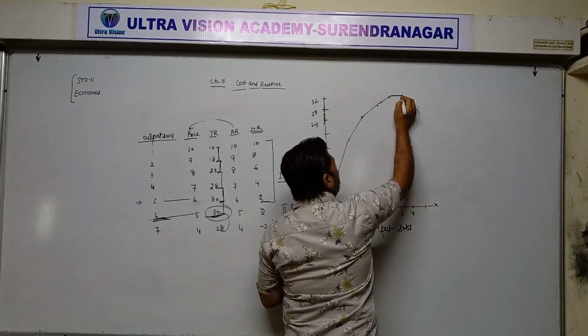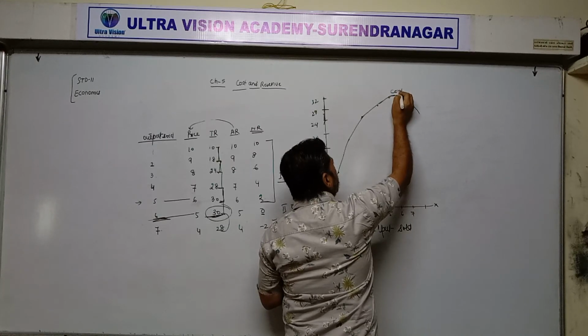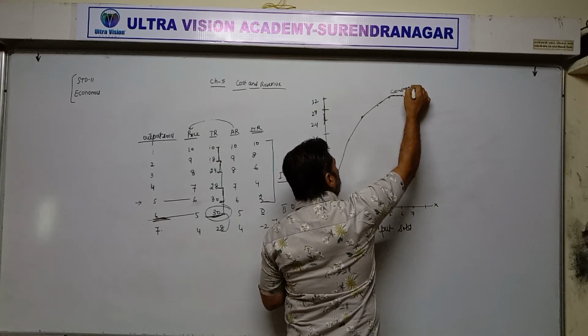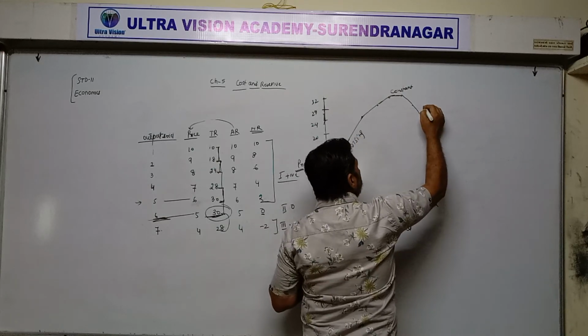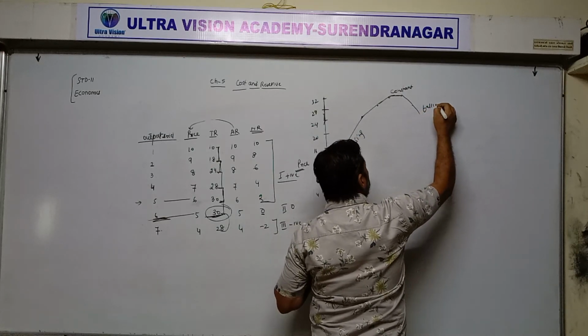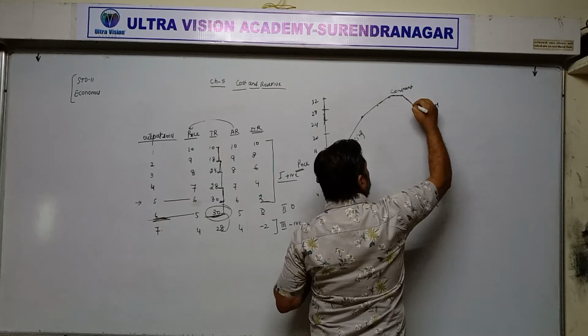Here this is called constant. 30, 30. Here this is rising or increasing and then this is falling down from this point.